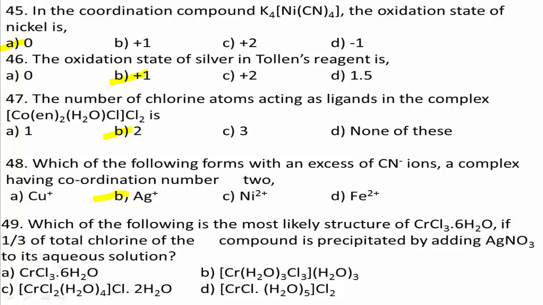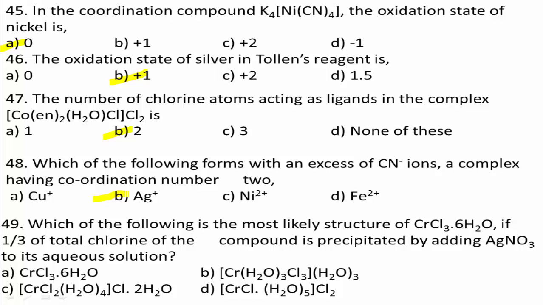Next question number 49. Which of the following is most likely structure of CrCl3·6H2O if 1/3 of total chlorine of the compound is precipitated by adding AgNO3 to its aqueous solution?